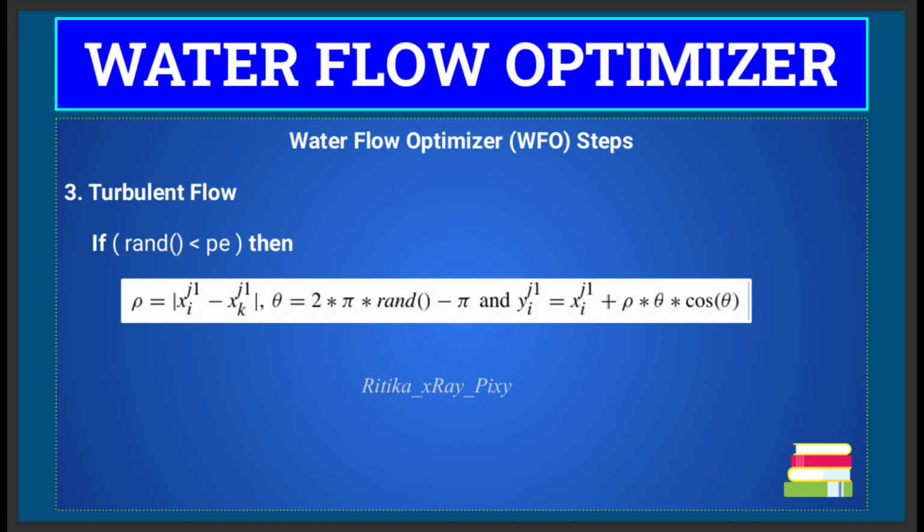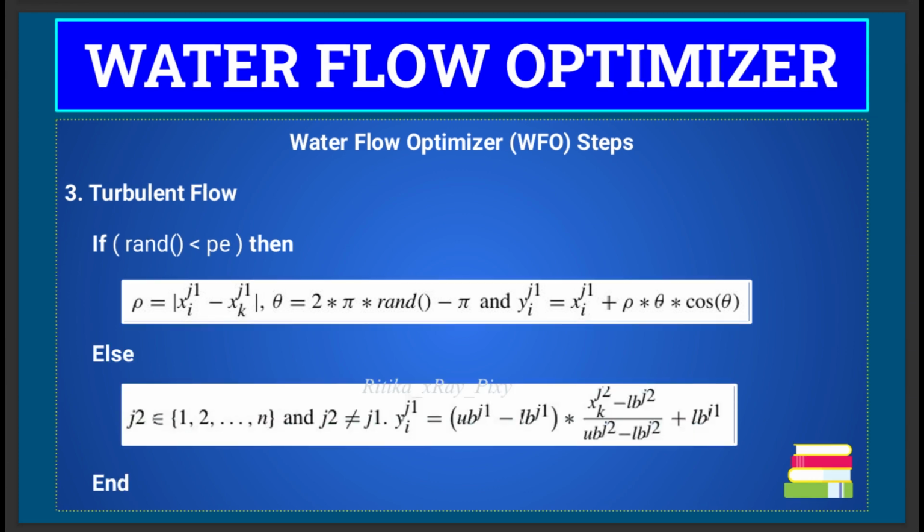Here the comparison is done with two control parameters: R, a random value between 0 and 1, and PE, the adding probability value. We check if the random value is less than the adding probability value. If this condition is true, then we apply the eddy transformation, which generates the position based on spiral-like movement. Otherwise we have the overlay moving transformation that simulates the movement of particles in different dimensions.